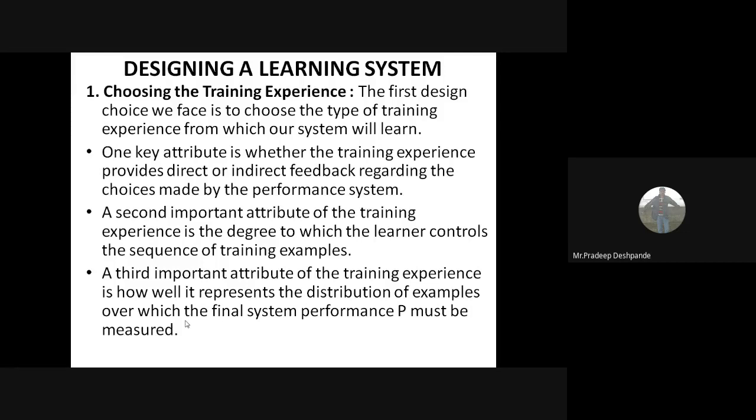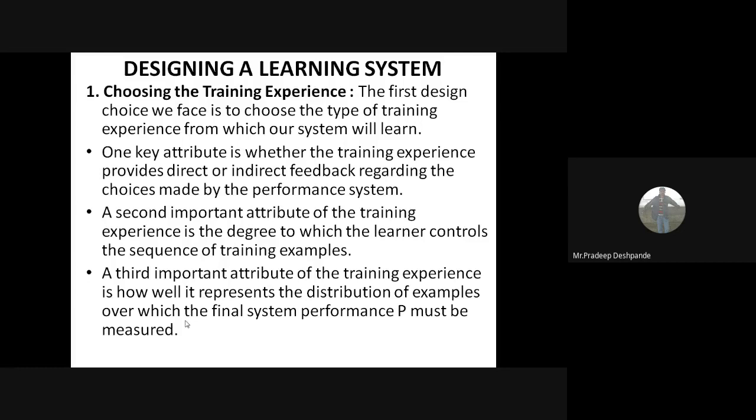That is the second attribute. Third attribute is what? The training experience is how well it represents the distribution of examples over which the final system performance P must be measured. In general, learning is most reliable when training examples follow a distribution similar to that of the future test examples.